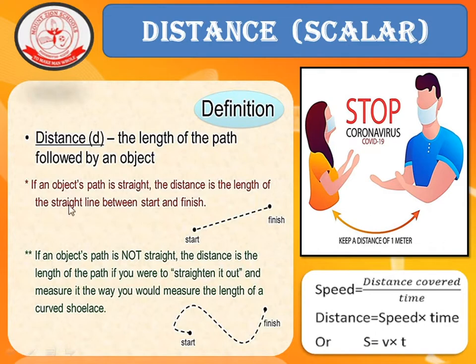Then what is speed? It is also a scalar quantity. It is defined as the rate of change of distance, or distance covered divided by the time taken. Distance is equal to speed into time, or s is equal to speed into time.